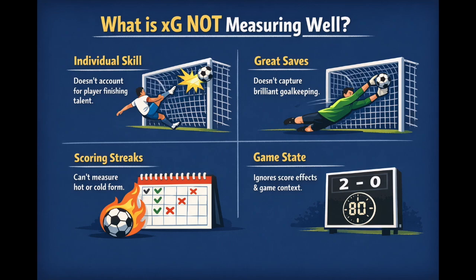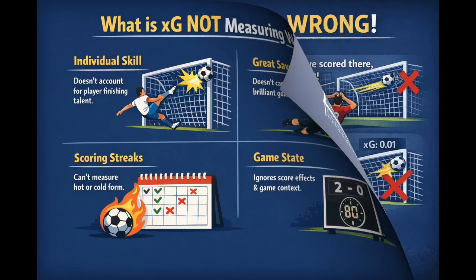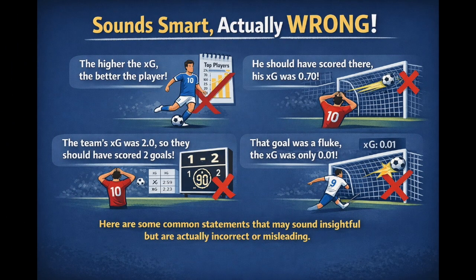Elite finishers do exist. Elite goalkeepers do exist. Shot placement matters. Pressure matters. Body shape matters. Some models include more detail than others, but the public XG number you usually see on screen is still a simplification. And that is fine, as long as you treat it like a tool and not like a religion. Now let's talk about a few statements that sound smart but are actually wrong.